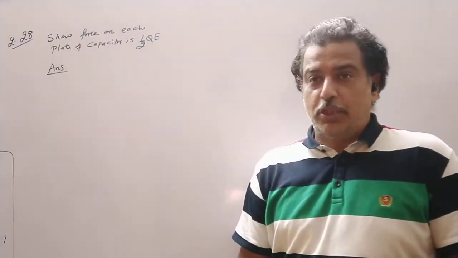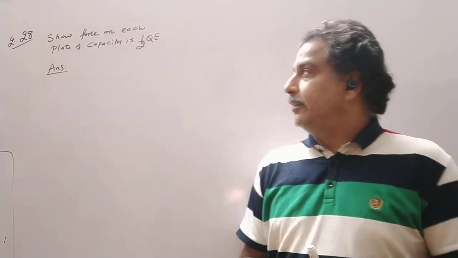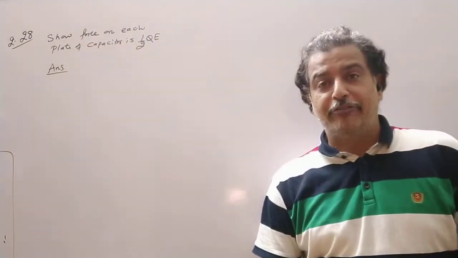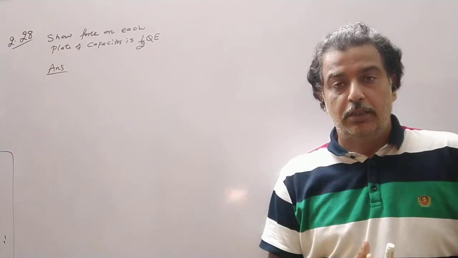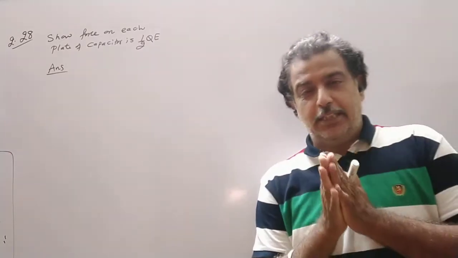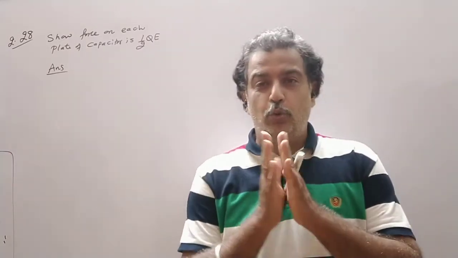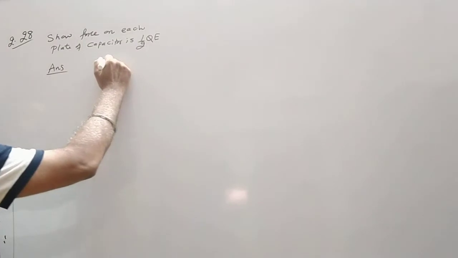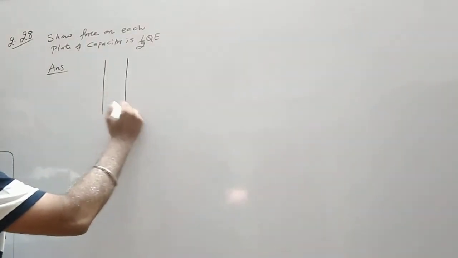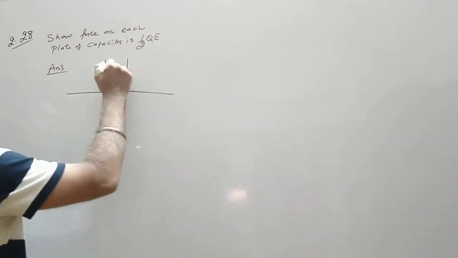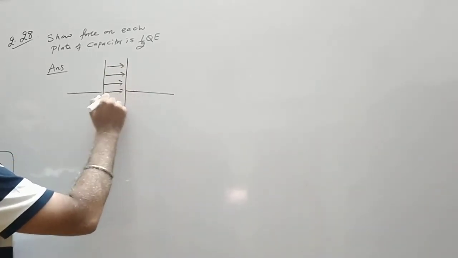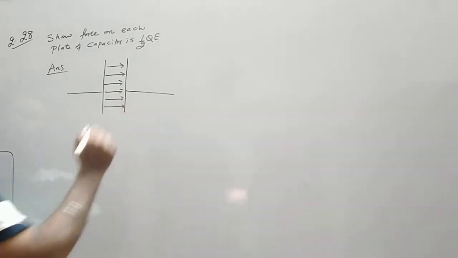Now let us move to question number 28. It is, show that the force on each plate of the capacitor is half QE, that is a magnitude. Now see, a capacitor is an arrangement of two conductors separated by a finite distance. Or you try to understand this, when a capacitor is formed, we can say that one plate is kept in the electric field of another plate.